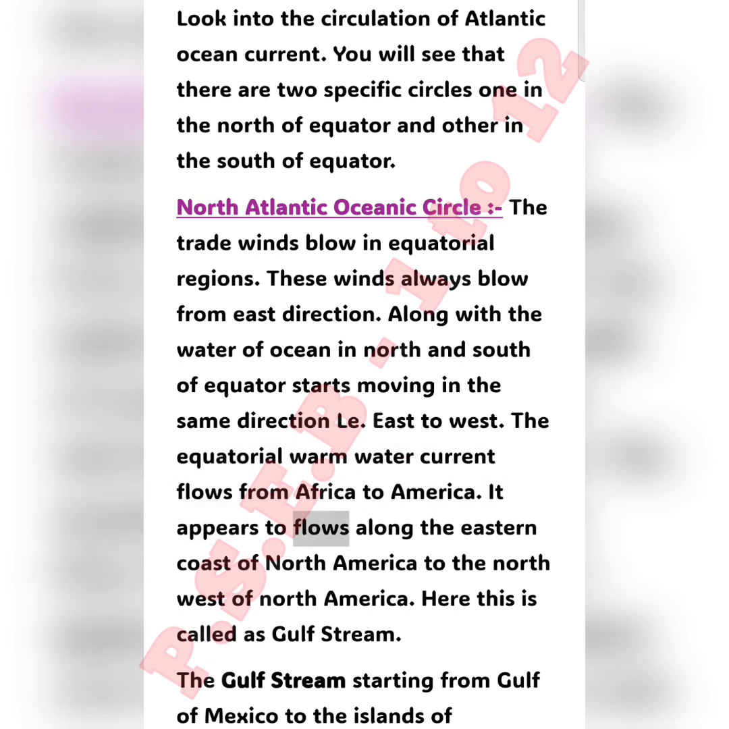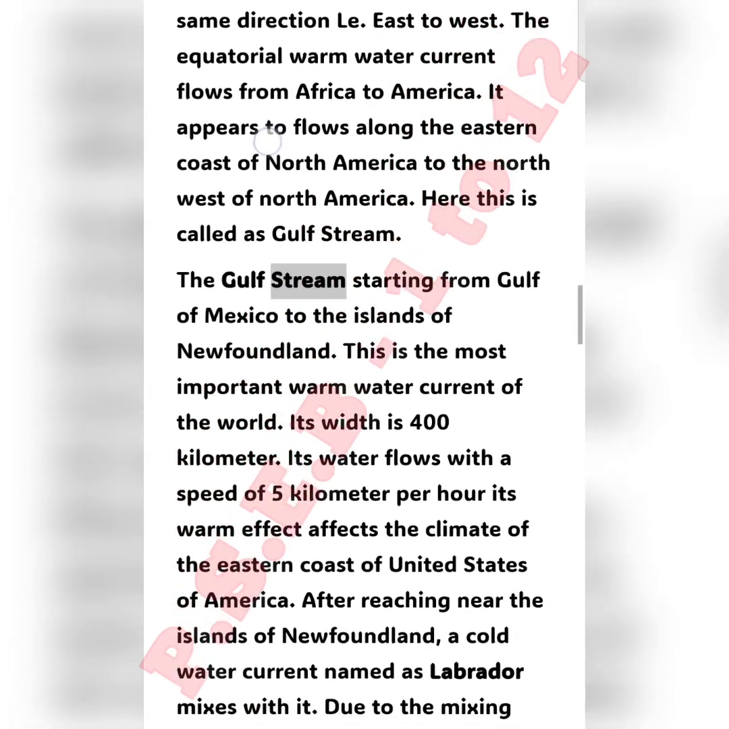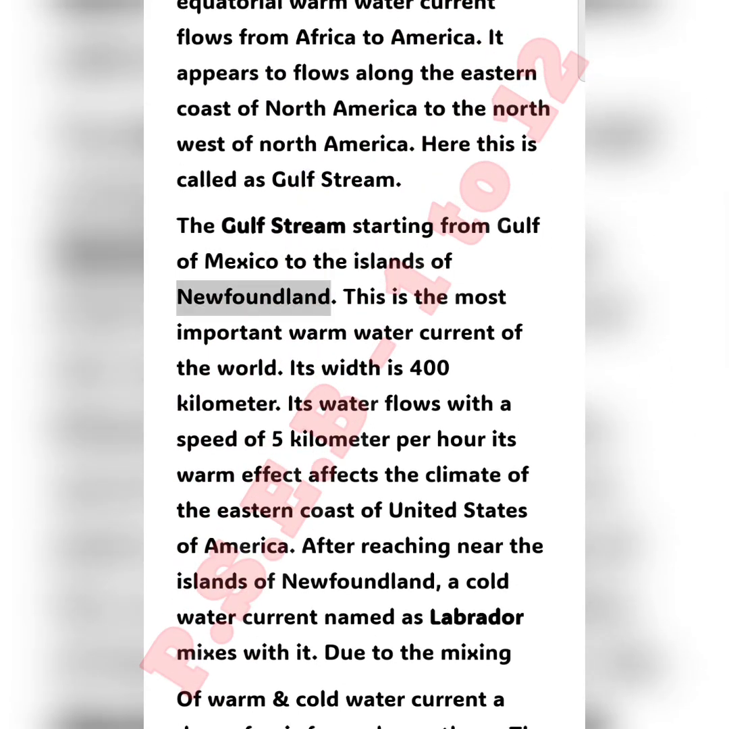It appears to flow along the eastern coast of North America to the northwest of North America. Here this is called the Gulf Stream. The Gulf Stream starts from the Gulf of Mexico and goes to the islands of Newfoundland. This is the most important warm water current of the world. Its width is 400 km. Its water flows with a speed of 5 km per hour. Its warm effect affects the climate of the eastern coast of the United States of America.